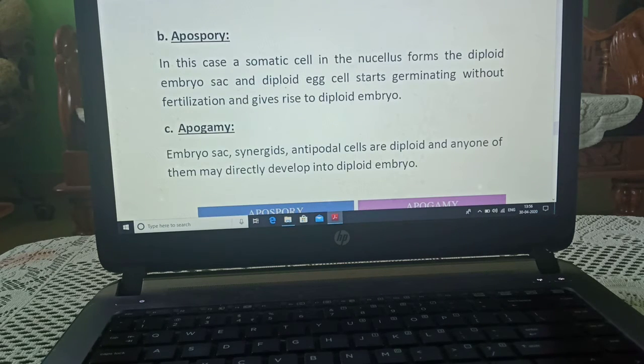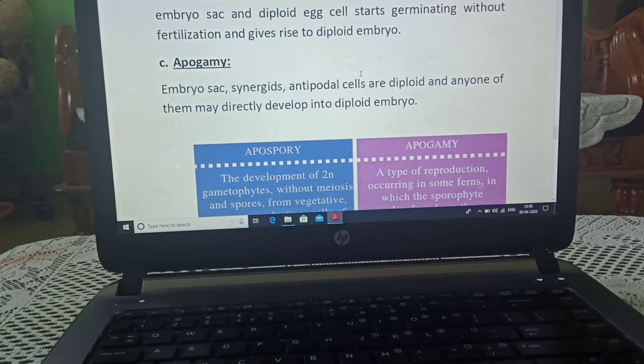Apospory. In this case, a somatic cell in the nucellus forms the diploid embryo sac and diploid egg cell. It will start germinating, with no fertilization, and form an embryo which is diploid. Apogamy. The embryo sac, synergid and antipodal cells are all diploid, and any one of them will develop into the diploid embryo.